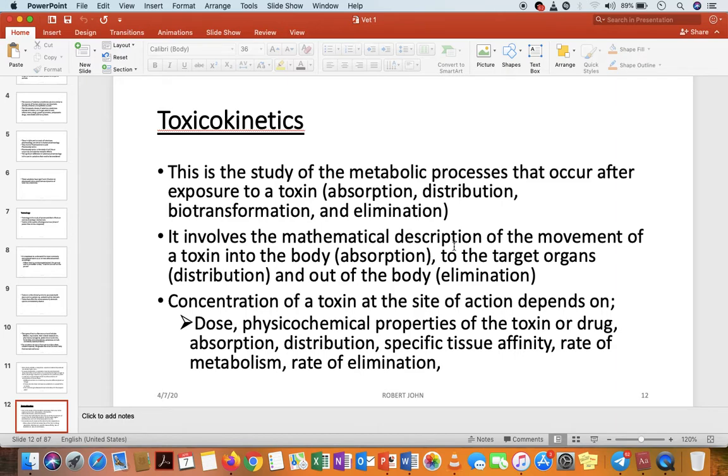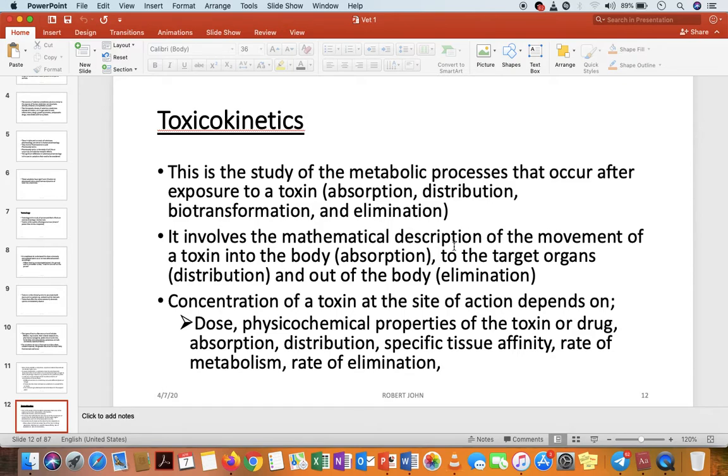Lakini pia kuna toxicokinetics. Toxicokinetics is the study of metabolic processes that occur after exposure to a toxin. So toxicokinetics, we are talking of the metabolic process of an animal after exposure to the toxin. After the toxin has entered the animal, what are the metabolic processes that occur? That study of those metabolic processes, that is what we call toxicokinetics.